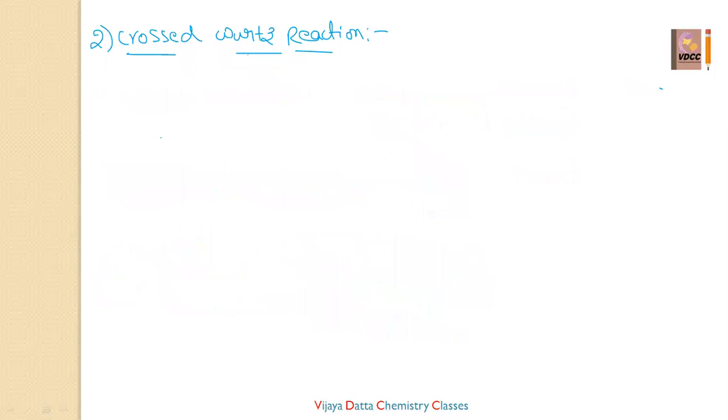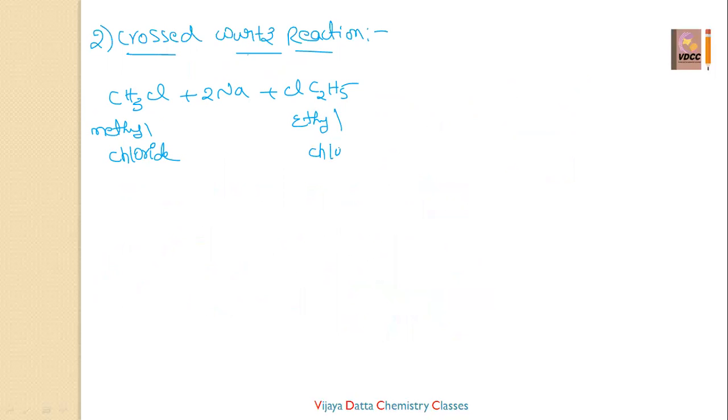I am taking 1 mole of CH3Cl and 2 moles of Na, and then here C2H5Cl. It is methyl chloride, and this is ethyl chloride, in the presence of dry ether.